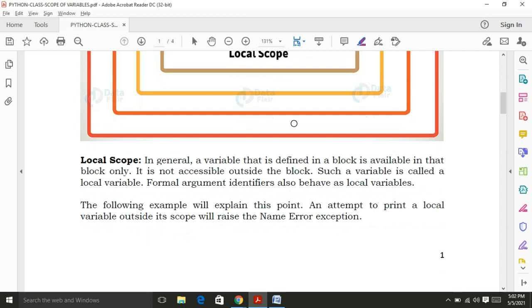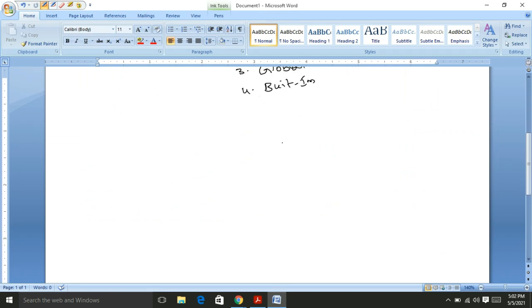So what do you mean by the local scope? The local scope means when a particular variable is defined in a particular block, it will be available within that scope only. That means that variable is local to that block only. Outside of that block, the variable cannot be available. For example, in a block I write a equal to 10 and print a. So this is available within this block.